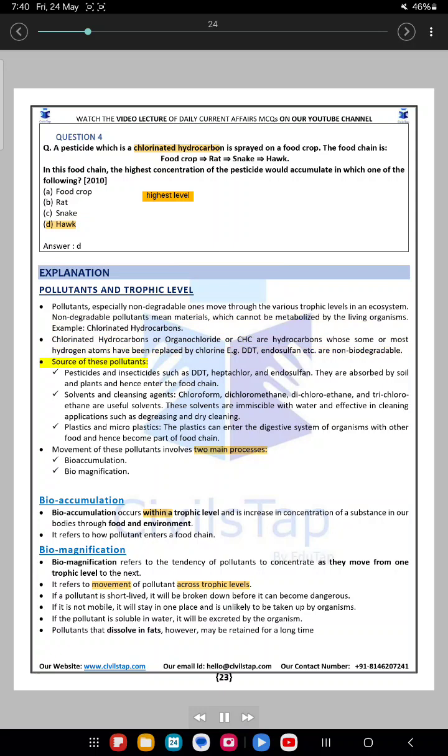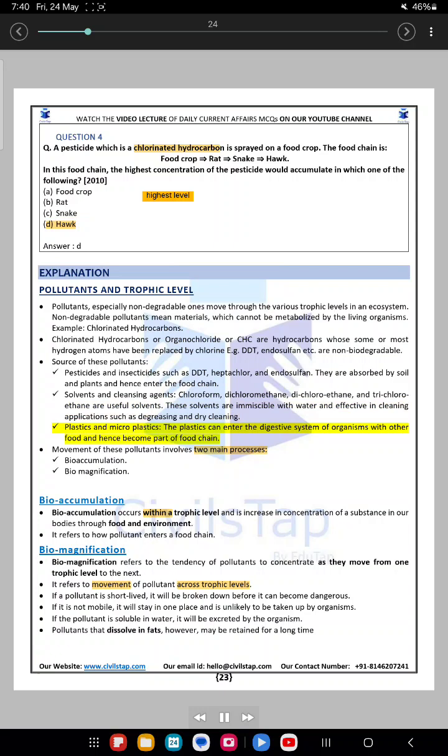They are non-biodegradable. Source of these pollutants: pesticides and insecticides such as DDT, heptachlor, and endosulfan. They are absorbed by soil and plants and hence enter the food chain. Solvents and cleansing agents: chloroform, dichloromethane, dichloroethane, and trichloroethane are useful solvents. These solvents are miscible with water and effective in cleaning applications such as degreasing and dry cleaning.